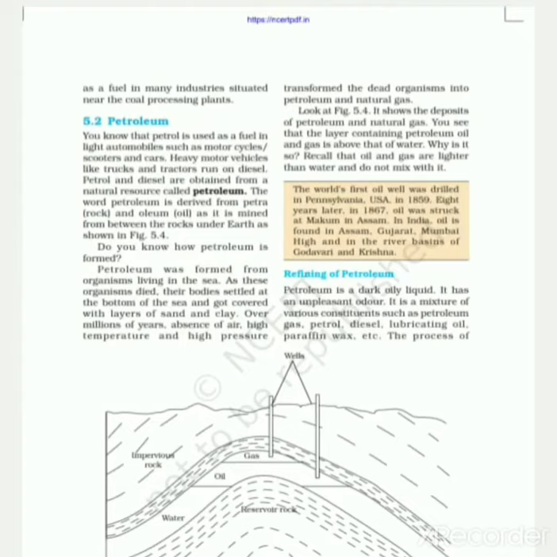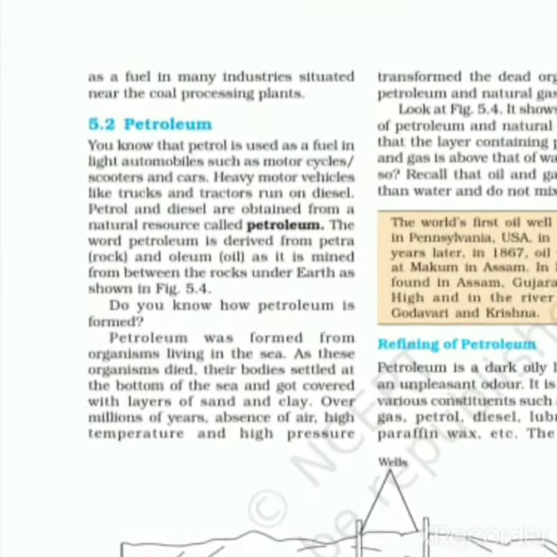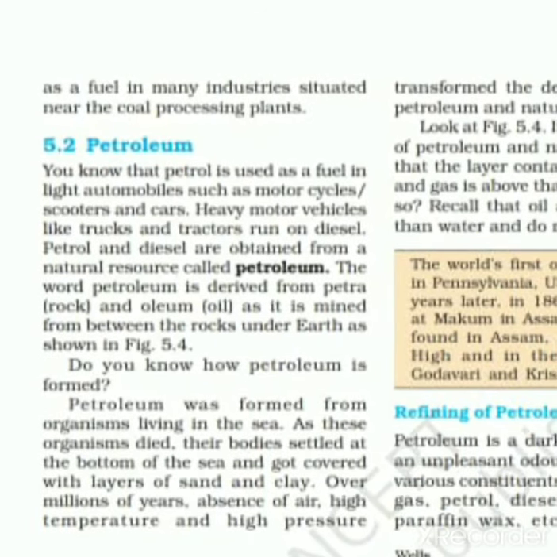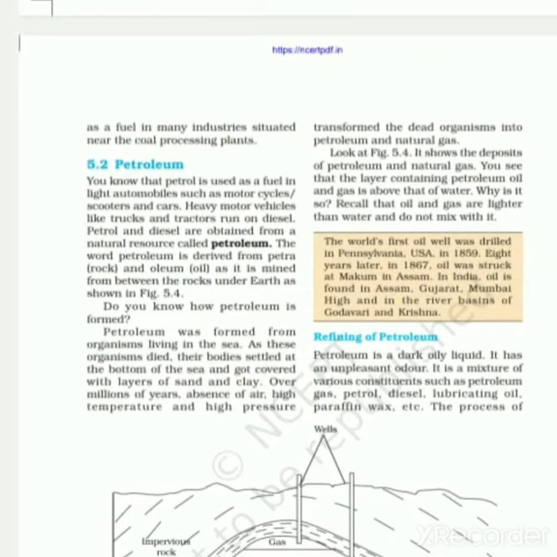So we had studied about coal, now we will study about petroleum. You know that petrol is used as a fuel in light automobiles such as motorcycles, scooters and cars. Heavy motor vehicles like trucks and tractors run on diesel. Petrol and diesel are obtained from a natural resource called petroleum, and it is available inside the earth between the rocks. Now let us see how the refining of petroleum is done.